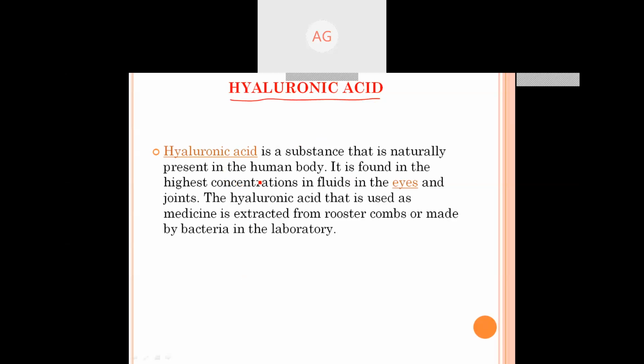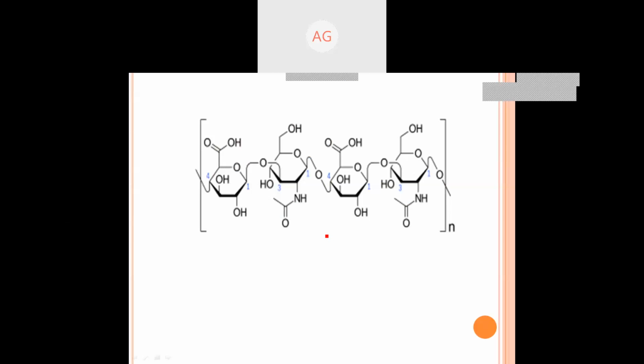Hyaluronic acid is a substance that is naturally present in the human body. It is found in the highest concentrations in the fluid in the eyes and joints. The hyaluronic acid that is used as medicine is extracted from rooster combs and made by bacteria in the laboratory. This is the structure of hyaluronic acid.